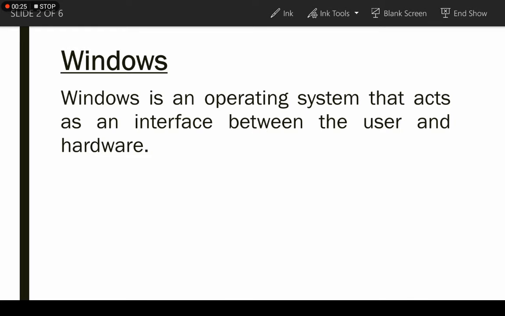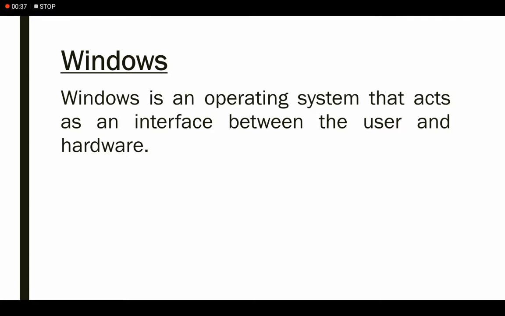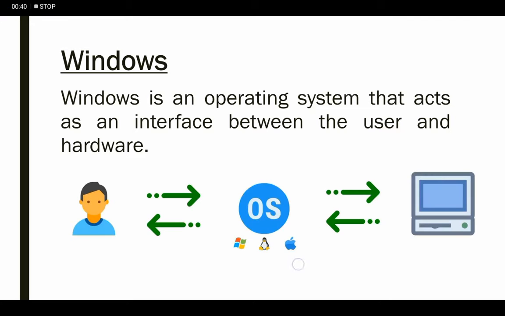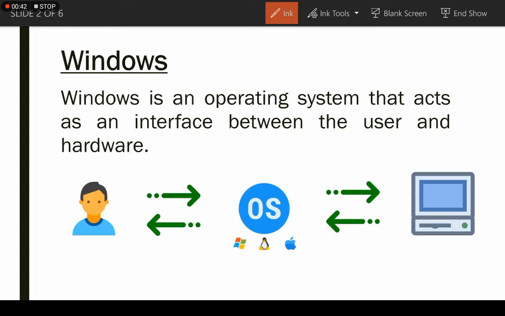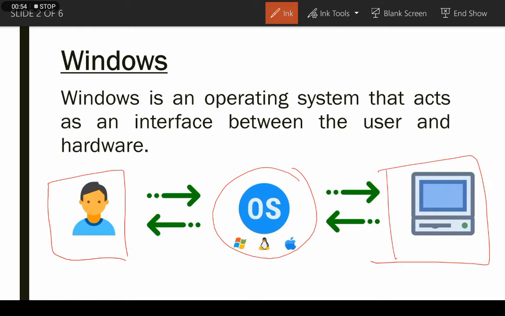So Windows, as you can see, what is Windows? Windows is an operating system that acts as an interface between the user and hardware. It means user means the person who uses the computer, this is the operating system, and hardware means the computer.